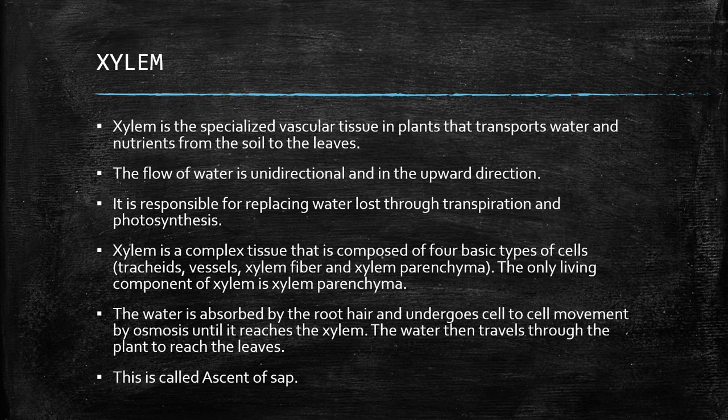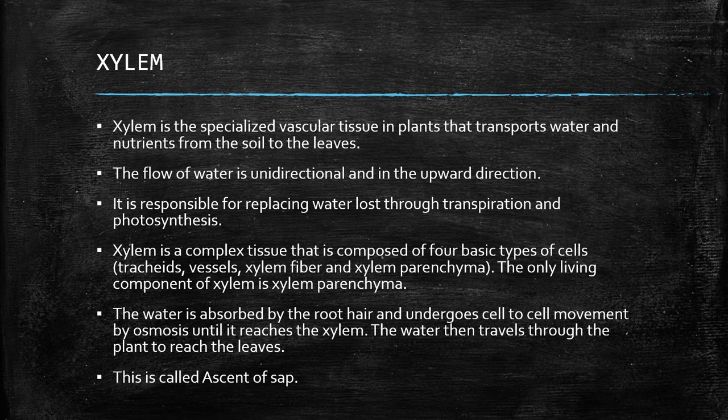Xylem. Xylem is the specialized vascular tissue in plants that transports water and nutrients from the soil to the leaves. The flow of water is unidirectional and in upward direction. It is responsible for replacing water lost through transpiration and photosynthesis. Xylem is a complex tissue that is composed of four basic types of cells: tracheids, vessels, xylem fiber, and xylem parenchyma. The only living component of xylem is xylem parenchyma.